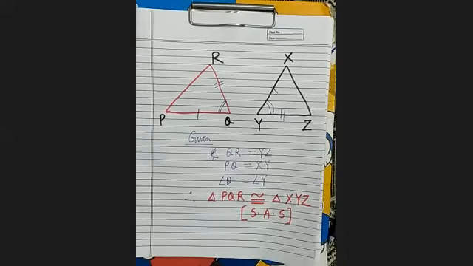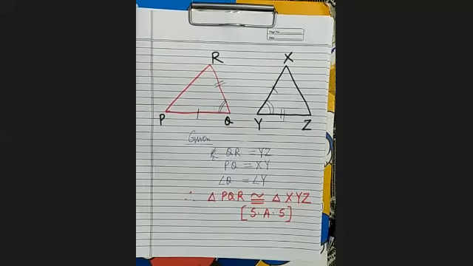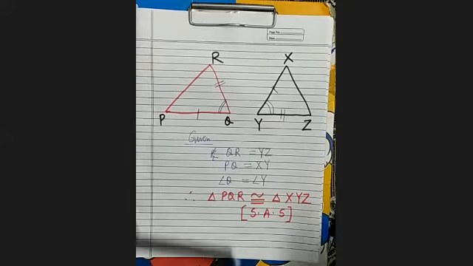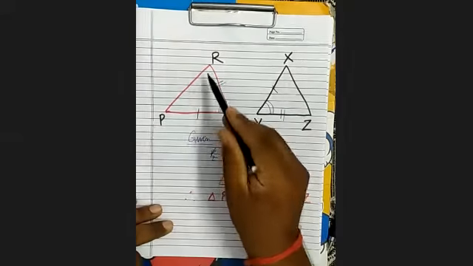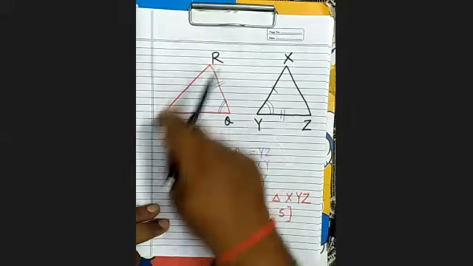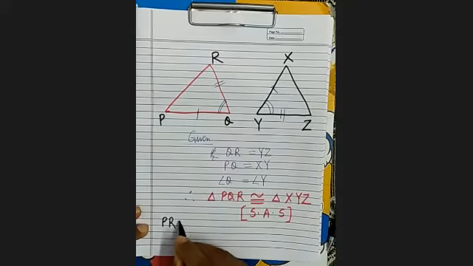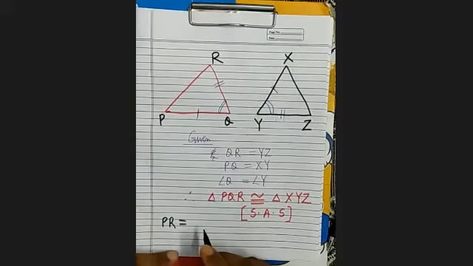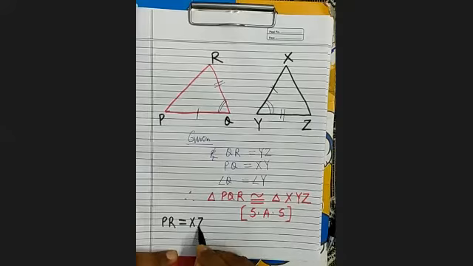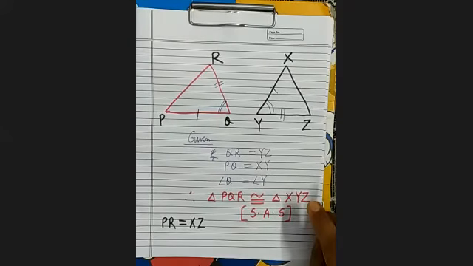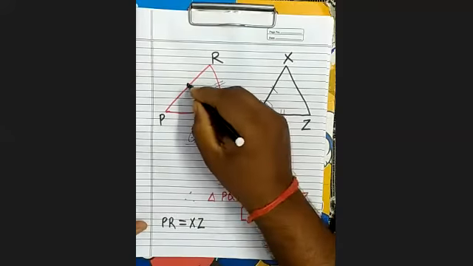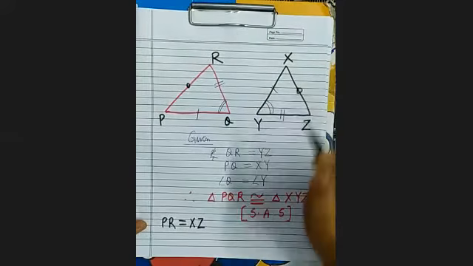Now see here, what are the remaining elements here? If you see the remaining elements, one side is left. So PR will be equal to which side? Who can tell? XZ. PR will be equal to XZ. Means this will be equal to this.